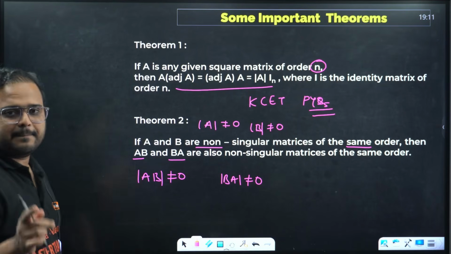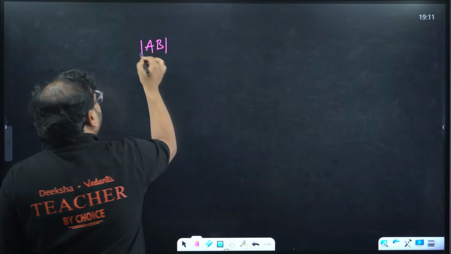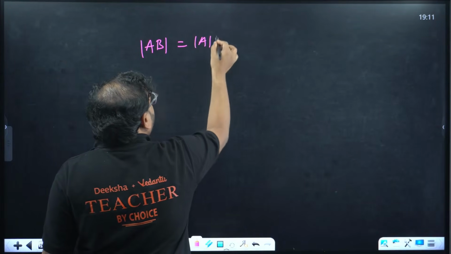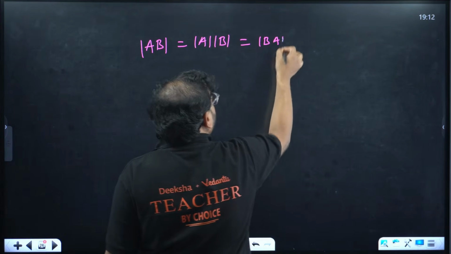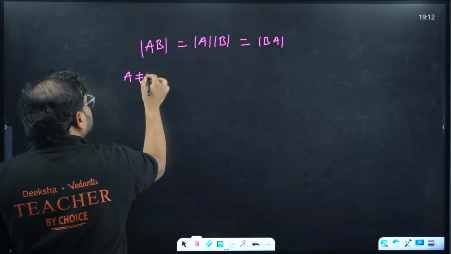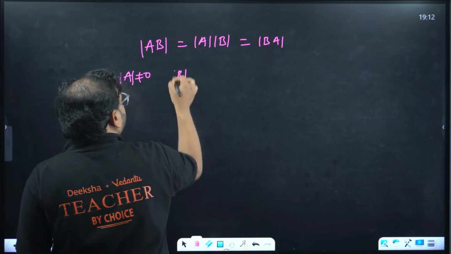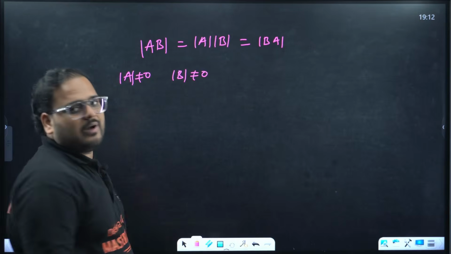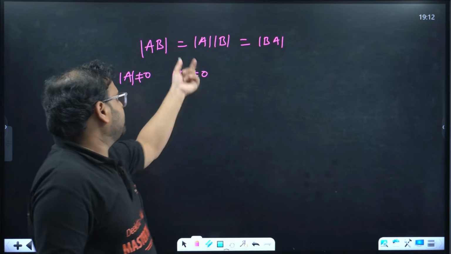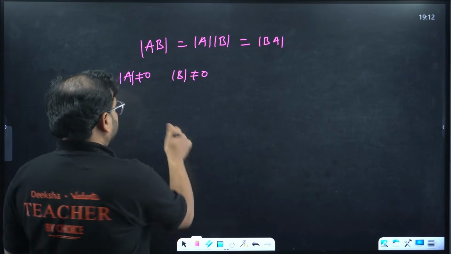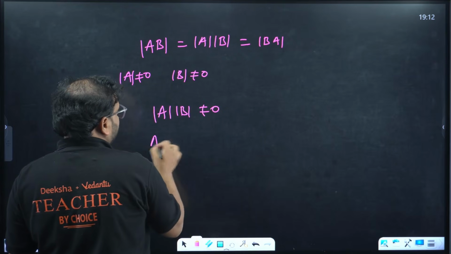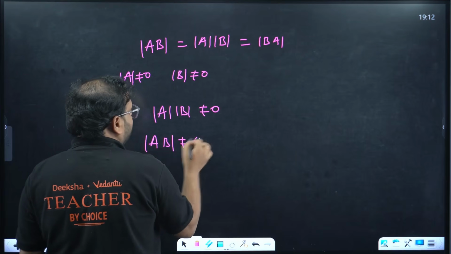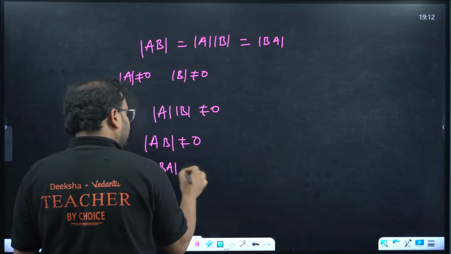Can you recall why? I'll tell you. Remember, I wrote this a few slides back. Determinant of AB is equal to determinant of A into determinant of B, and this is also equal to determinant of BA. So if determinant of A is not 0 and determinant of B is also not 0, they are both non-zero values, and you multiply them, this will also be non-zero, which means determinant of AB will also be non-zero and determinant of BA will also be non-zero.